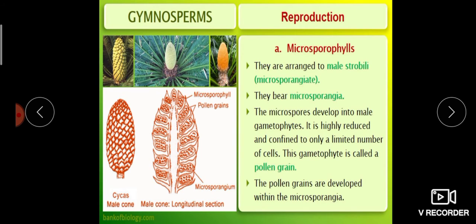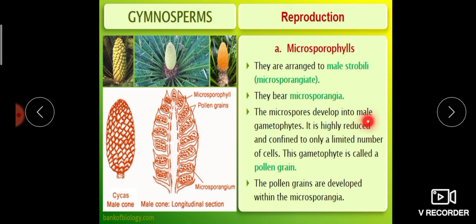Okay, first one, microsporophylls. They are spirally arranged along the axis to form the male strobilus. The male strobilus is also known as microsporangiate. So these microsporangiate strobili bear microsporangia. Inside the microsporangia, microspores will be produced. Those microspores are called pollen grains.